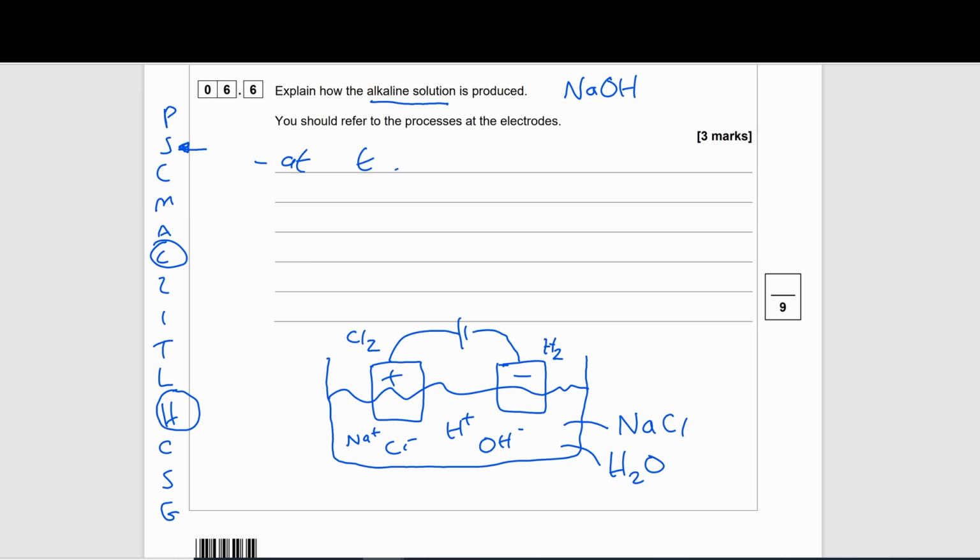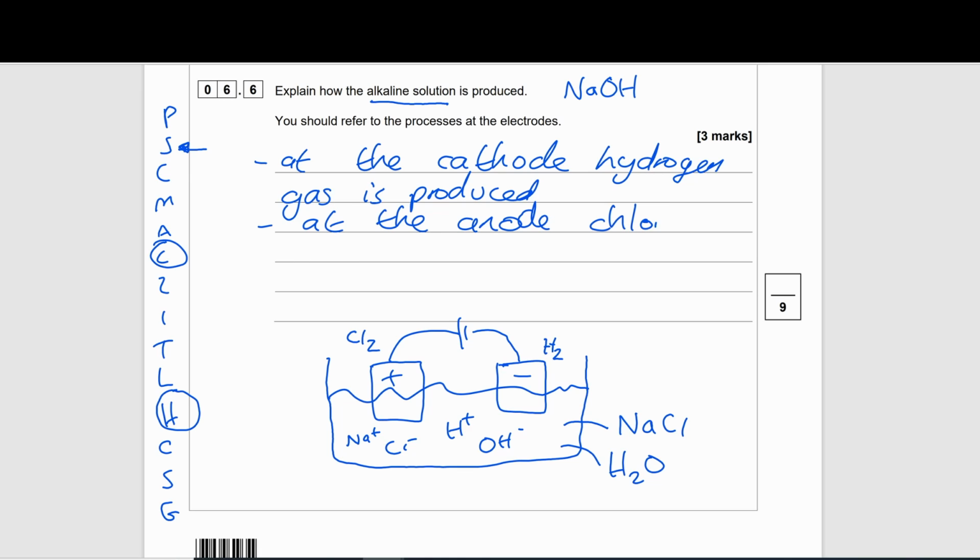At the cathode, which remember is a negative electrode, hydrogen gas is produced. At the anode, we know that chlorine gas will be produced. Just to make sure we are specifying the processes, we can say what they are produced through. Again, it's to do with reduction and oxidation.